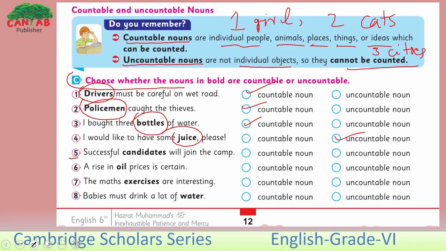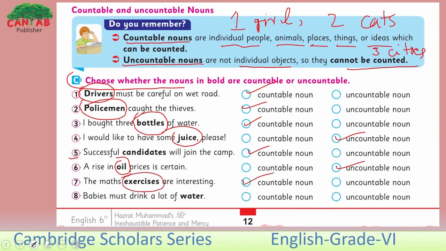Look at the fifth one. Successful candidates will join the camp. Here the candidates are countable. Yes. Look at the sixth one. A rise in oil prices is certain. Here we are talking about the liquid oil. It is in liquid form. Is it countable or uncountable? Yes, this is uncountable here. Look at the seventh one. The maths exercises are interesting. Is it countable or uncountable? Yes, exercises can be counted.